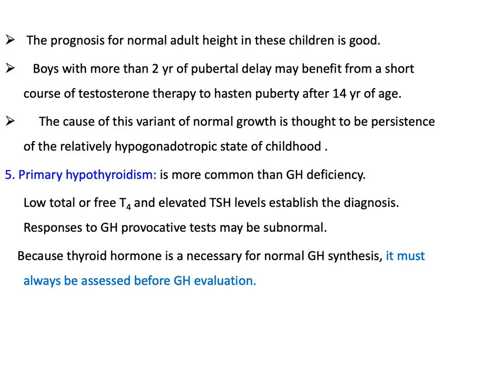Primary hypothyroidism is the fifth differential diagnosis, which is more common than growth hormone deficiency, in which low T4 and elevated TSH will establish the diagnosis. Response to the growth hormone provocative test may be subnormal because thyroid hormone is necessary for the normal growth hormone synthesis, so it must always be assessed before growth hormone evaluation. So, when we want to do a growth hormone stimulation test, we send the patient for a general investigation to exclude systemic disease. In addition to that, we send specifically for celiac because it is common in our community, and we send for thyroid function test. If all of these are normal, then we go for growth hormone stimulation tests.